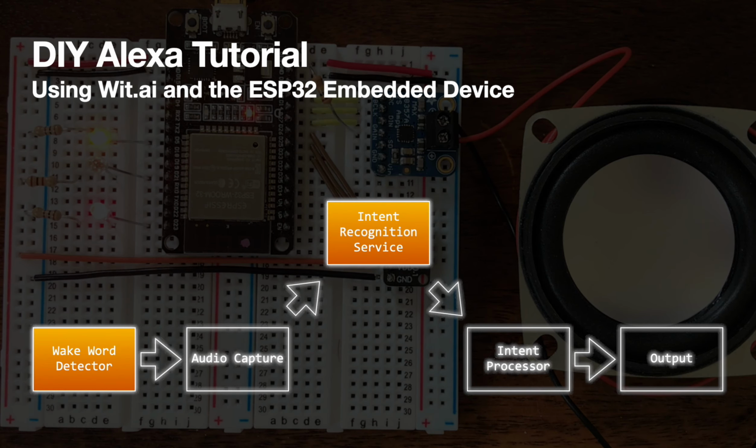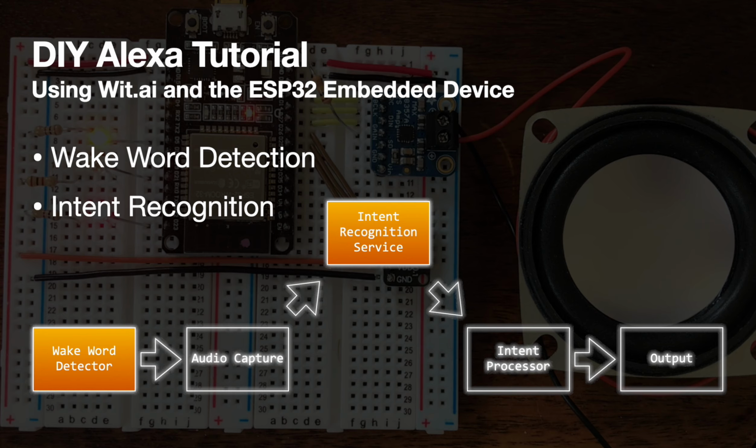In this tutorial, we build our very own Alexa using an ESP32 and the Wit AI service from Facebook. We're going to cover two main topics: wake word detection and intent recognition. Finally, we'll wire these two together to create our Alexa system.